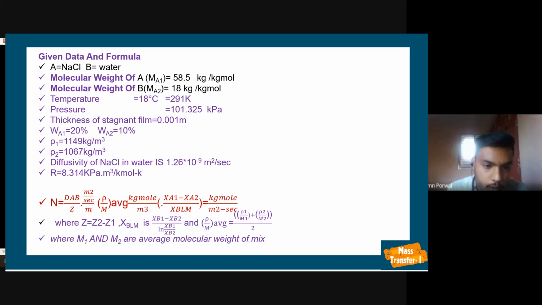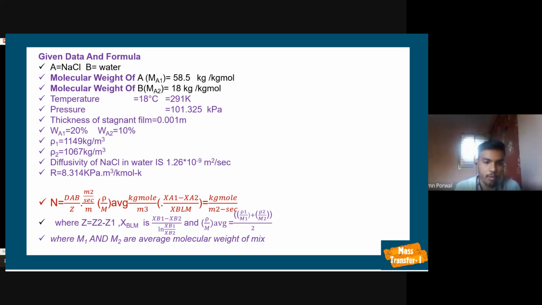Now rho 1 is 1149 kg per meter cube and rho 2 is 1067 kg per meter cube. Here rho 1 and rho 2 are the densities of the solutions. Diffusivity of NaCl in water is given as 1.26 into 10 to the power minus 9 meter square per second. This is reasonable because diffusivity of liquids generally lies in the range of 10 to the power minus 5 to 10 to the power minus 9. We can also denote this by DAB. Now we are taking R as 8.314 kilopascal meter cube per kilomole Kelvin.